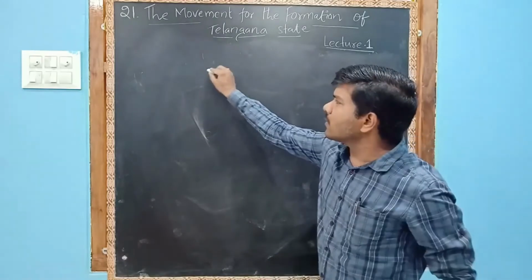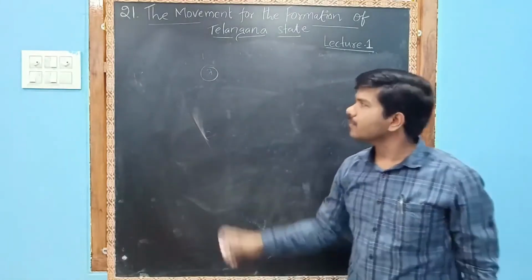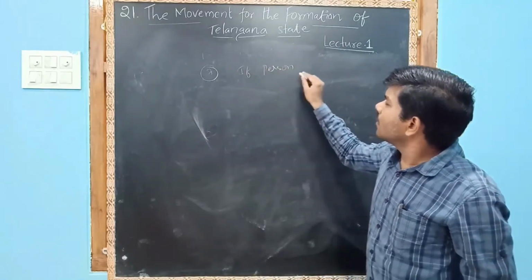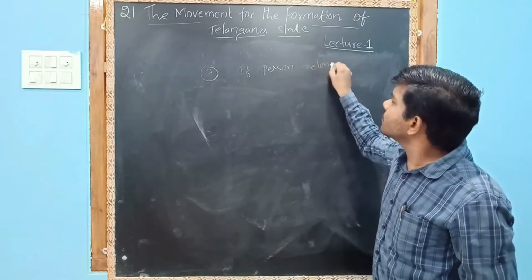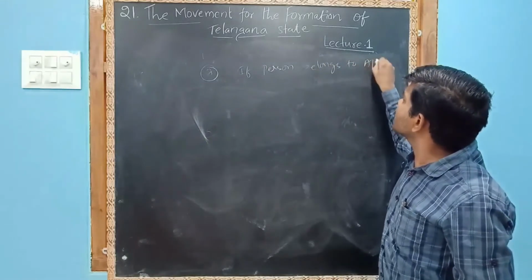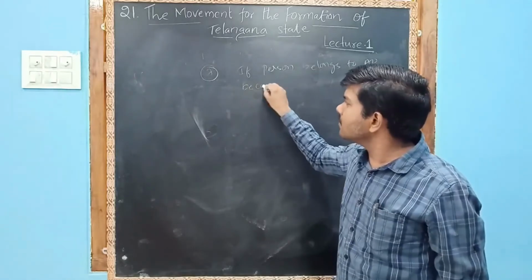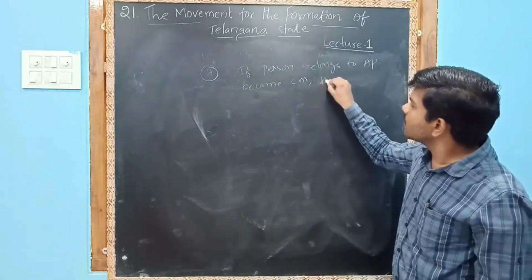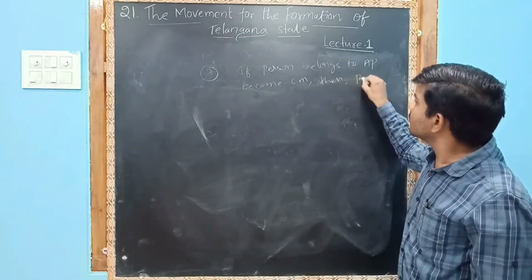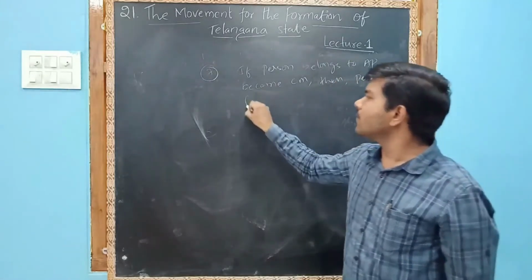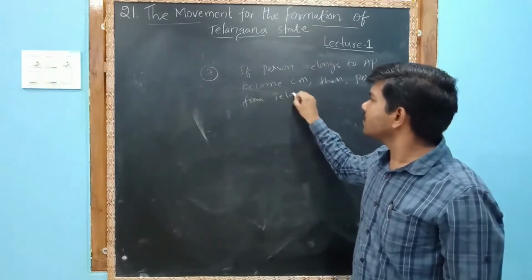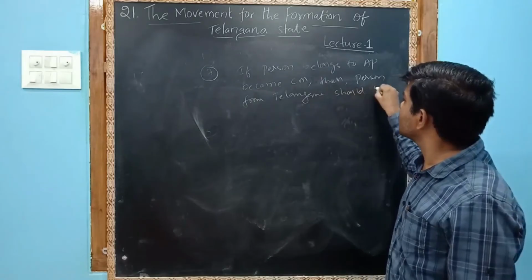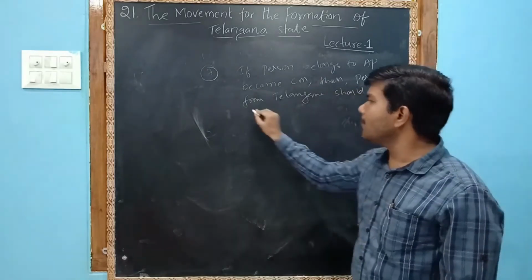Let us see the seventh one, also very important. If a person belonging to AP becomes CM, then a person from Telangana should become deputy CM.